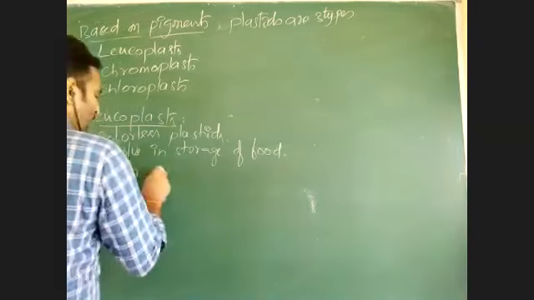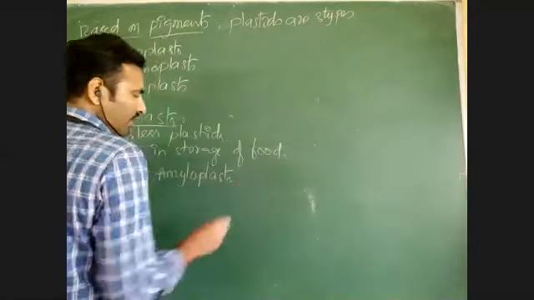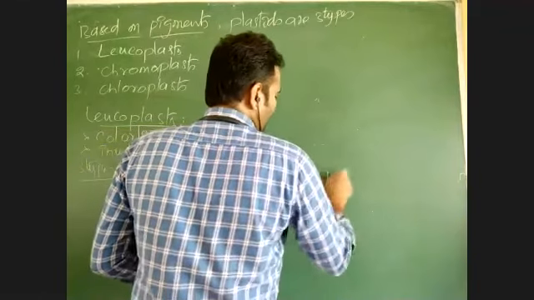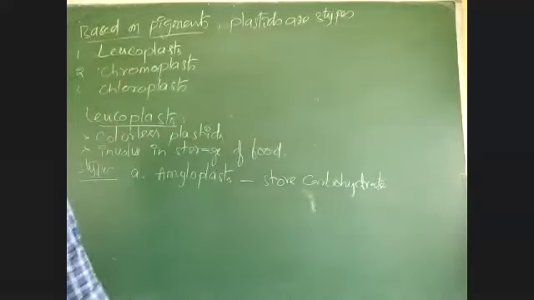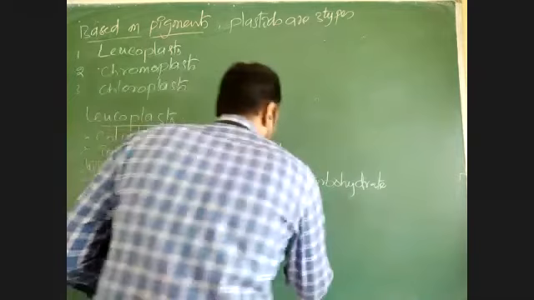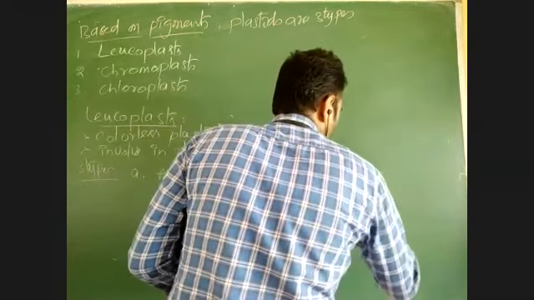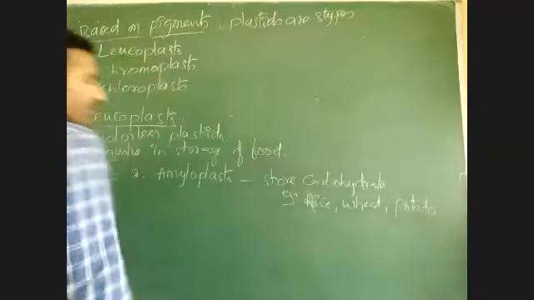See, amyloplast. Amyloplasts are a type of leucoplast which store carbohydrates. These are present in rice, wheat, potato, like that.